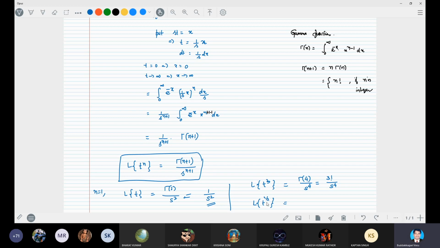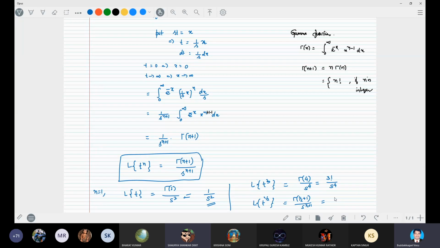Similarly, what is the Laplace transform of t power 1 by 2? It is gamma of 1 by 2 plus 1 by s power 1 by 2 plus 1, which is gamma 3 by 2 by s power 3 by 2. Here we cannot write n factorial.